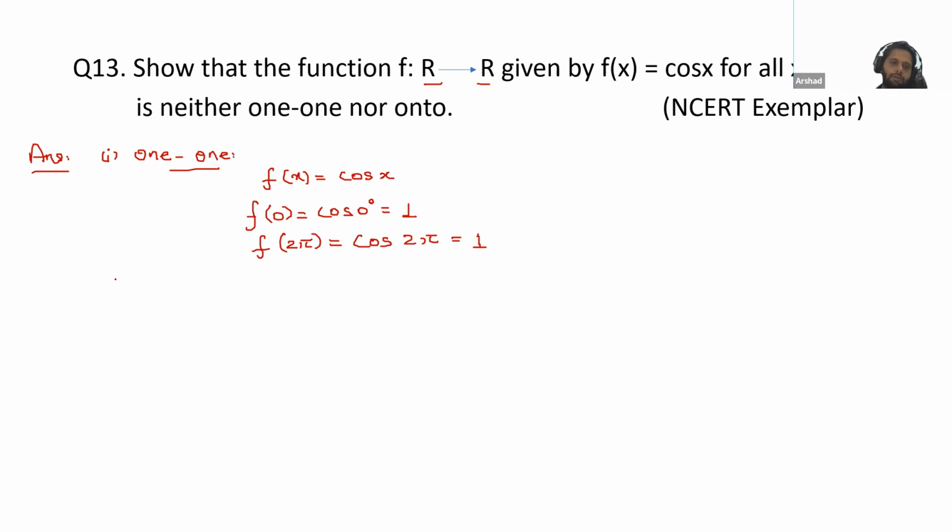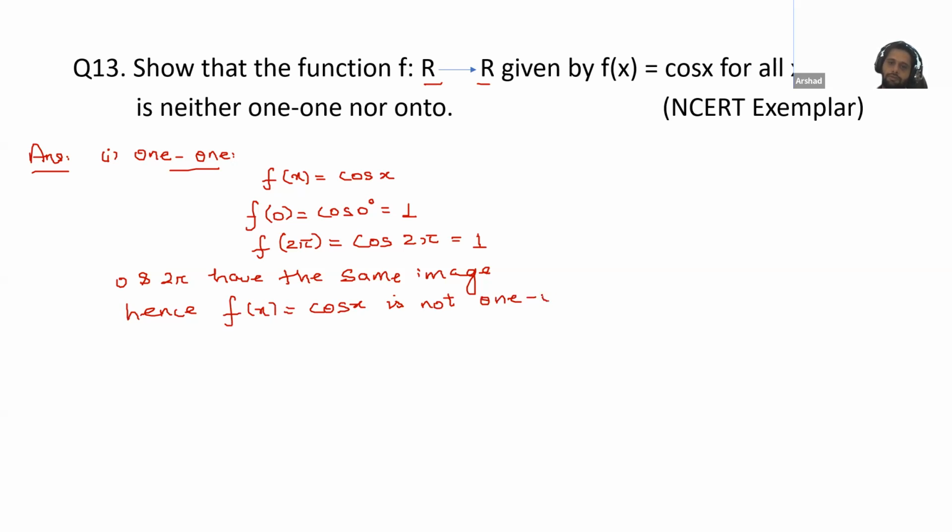So we can write: 0 and 2 pi have the same image. Hence f(x) is equal to cos x is not one-one. This is clear, Atif and Noma? Yes. Okay, next is for onto. Noma, please reply on the chat box if this is clear.